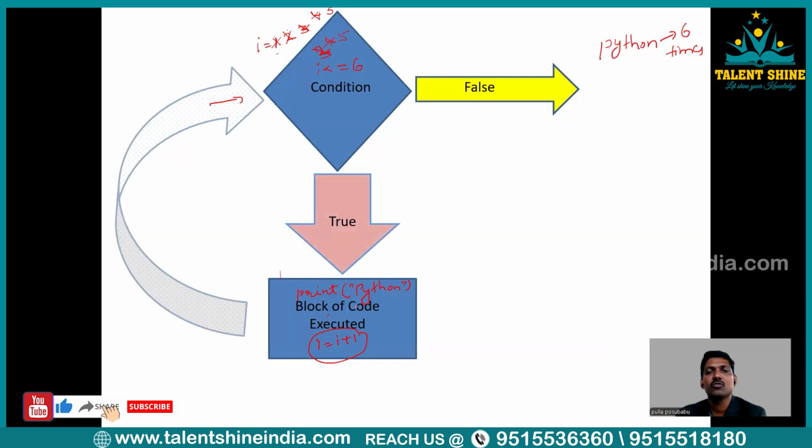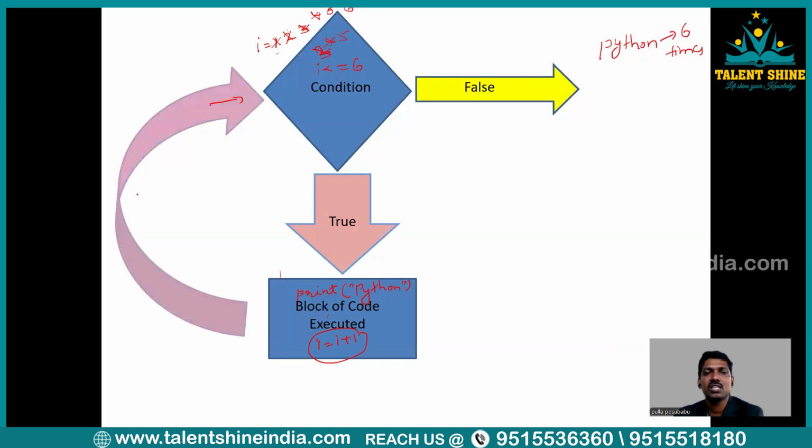The condition is true, so the block of code is executed, which means the fifth time you may see Python on the screen. Now again the i value will be updated. Instead of 5, it becomes 6. Now click enter, you could see, right? Then again it moves to the condition and checks it. Instead of 5, now we have 6. Is 6 less than or equal to 6? Yes, the condition is true. So again Python will be printed on the screen, for the sixth time.